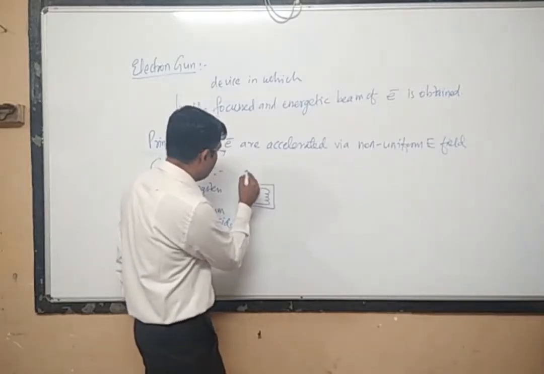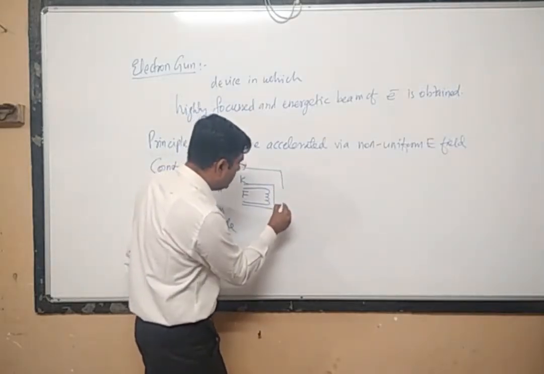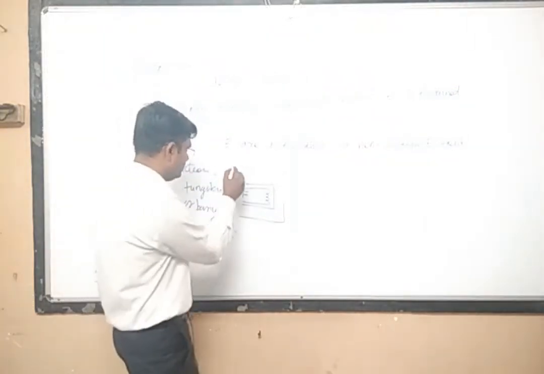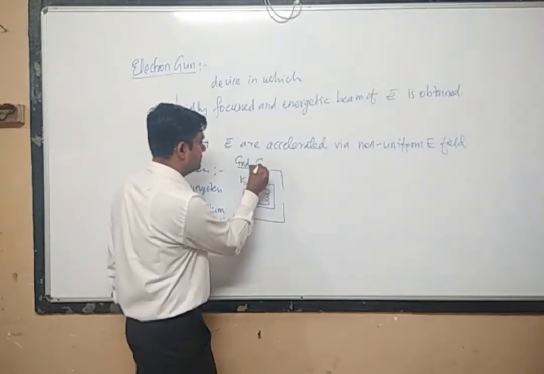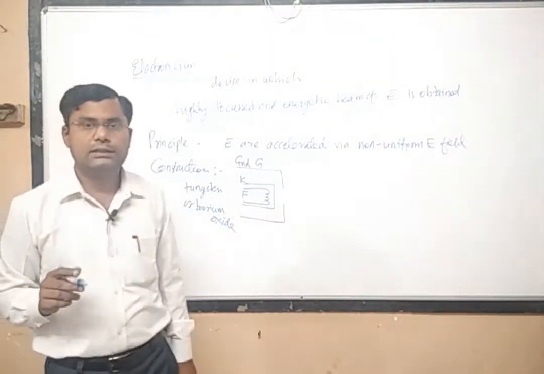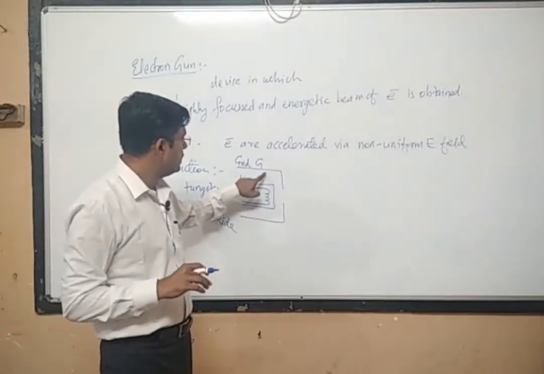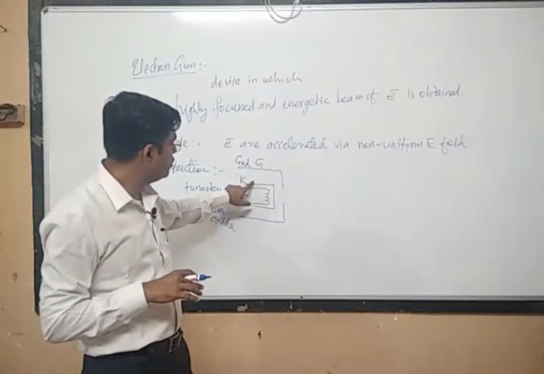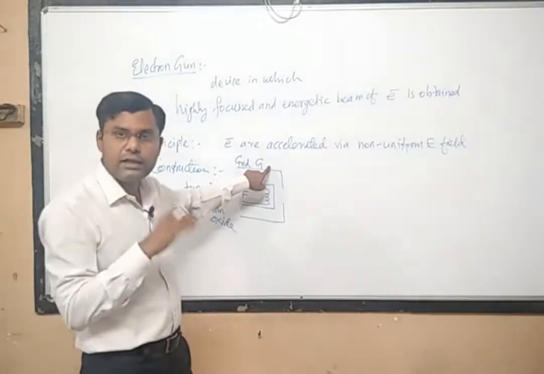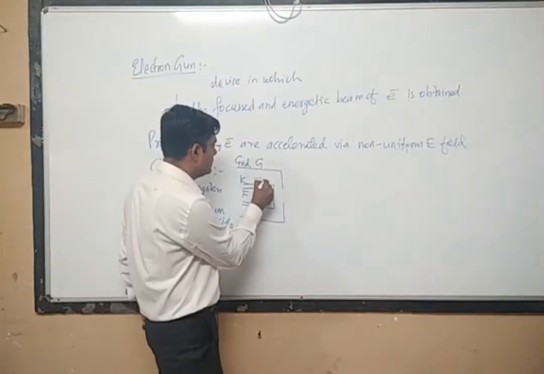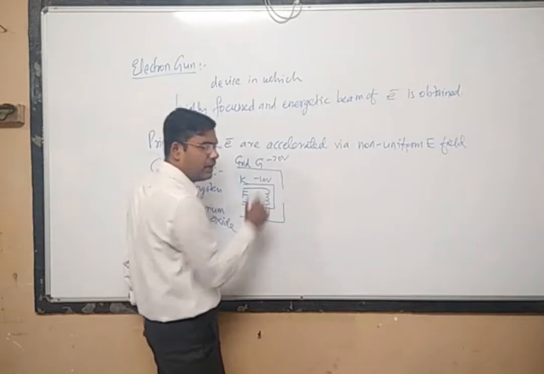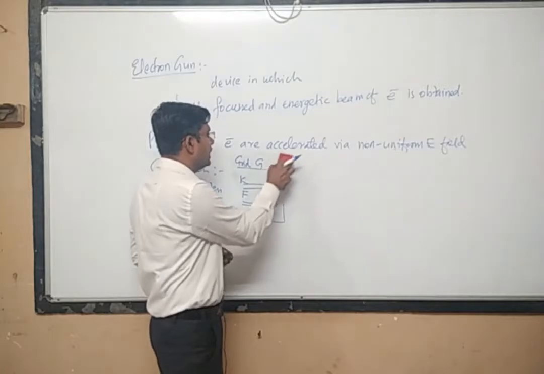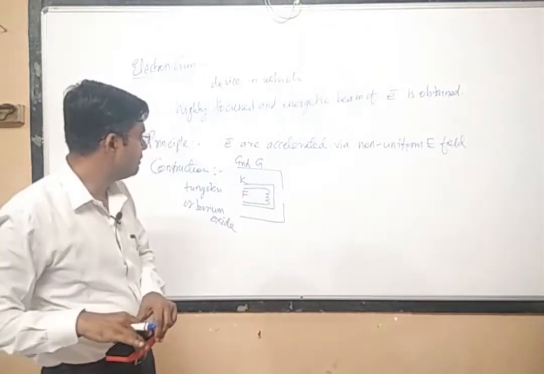Now this emitted electron may go in any random direction. To avoid that, we will surround this cathode material with another cylinder, which is also one kind of electrode, and this electrode is called a grid electrode G. This electrode is always at a negative potential as compared to the cathode. So cathode is also at negative potential and the grid will also be at negative potential, but if the cathode is at, suppose, minus 10 volt, then the grid will be at minus 20 volt or minus 15 volt. In this way we are saying that this grid is at more negative potential than the cathode. So this must be remembered.